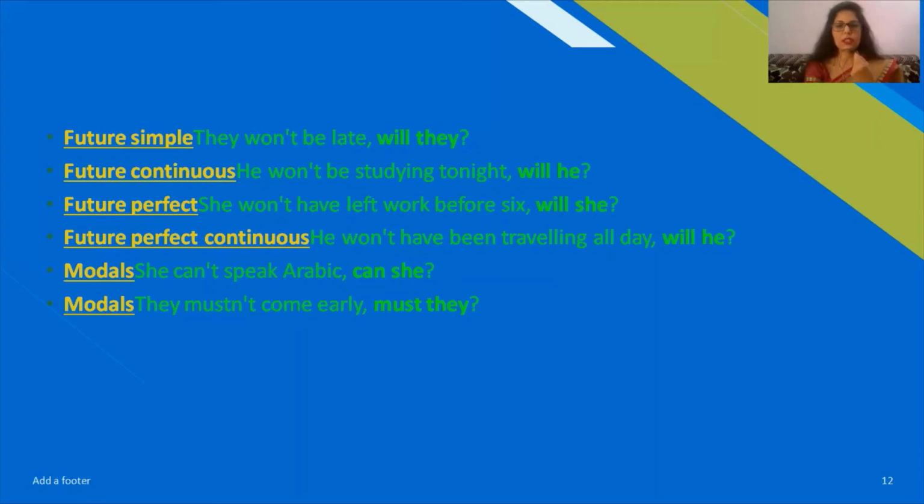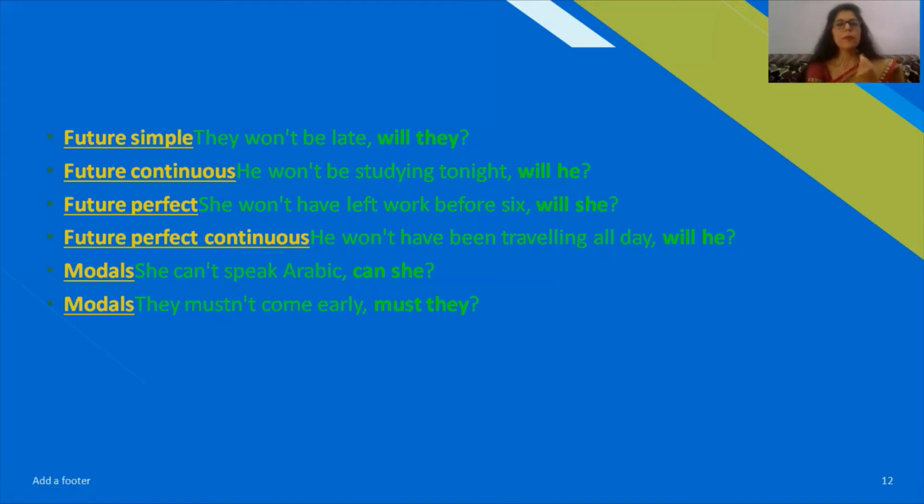This is the question tag that we will add after future perfect continuous tense. If we talk about modals, she can't speak Arabic. Then we will remove not from the auxiliary and we'll place it here, and it will be can, and after that the pronoun that is already available in the sentence, she.